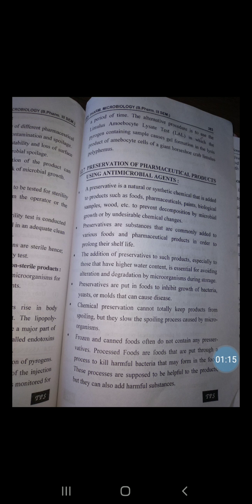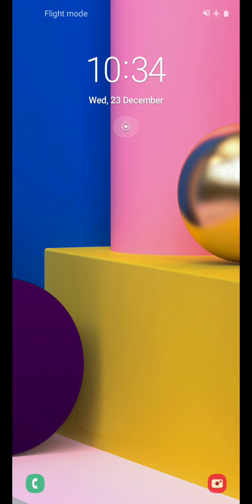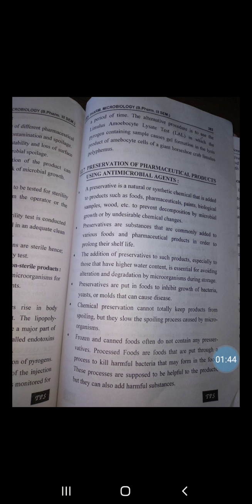So what is a preservative? It is a natural or synthetic chemical that is added into the formulation of a product, for example food or any pharmaceutical formulation, in order to prevent the decomposition by microbial growth, and which increases the shelf life of the formulation by killing the contaminant.